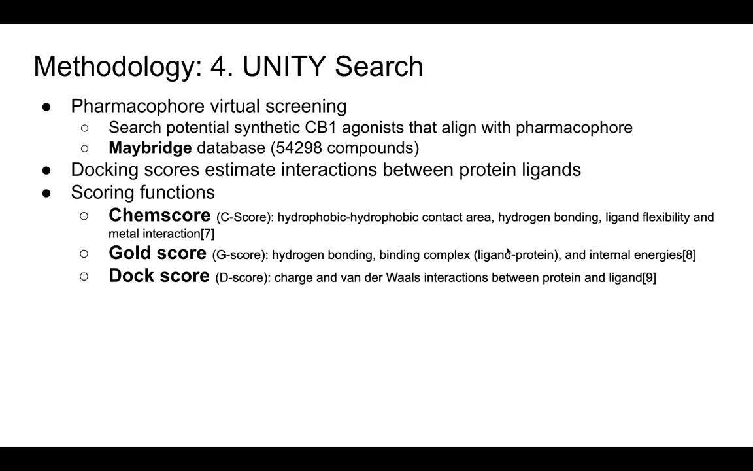In order to boil down to the top 20 CB1 agonist candidates, I first screened the compounds that fit the pharmacophore using Unity and the Maybridge database of 54,298 commercially available compounds. Next, I calculated three scoring functions, Chemscore, GoldScore, and DockScore, in order to confirm the strength of the binding affinities between the compounds and the CB1 receptor. Scoring functions are mathematical functions that are used to approximately predict the binding affinity as well as the ligand pose between two molecules after they have been docked.